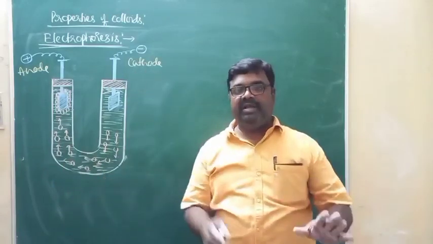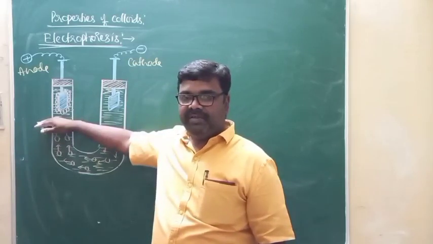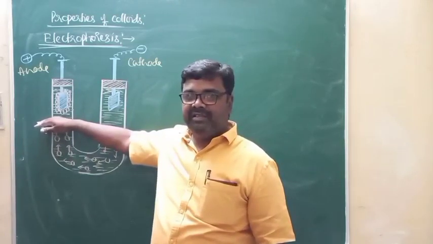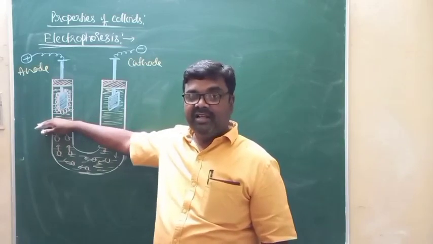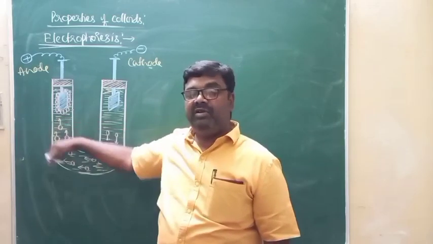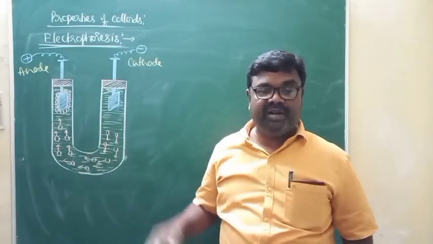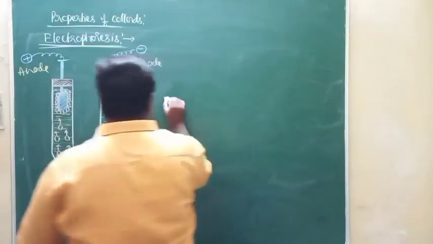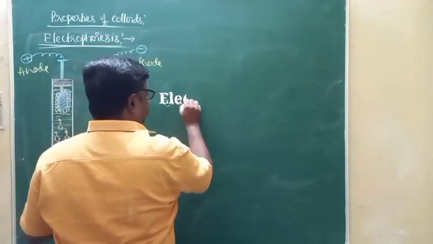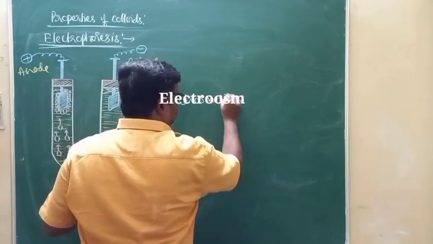If by any method you stop the movement of dispersed phase particles, then there is a movement of dispersion medium towards the anode or cathode, and that phenomenon is called electroosmosis.